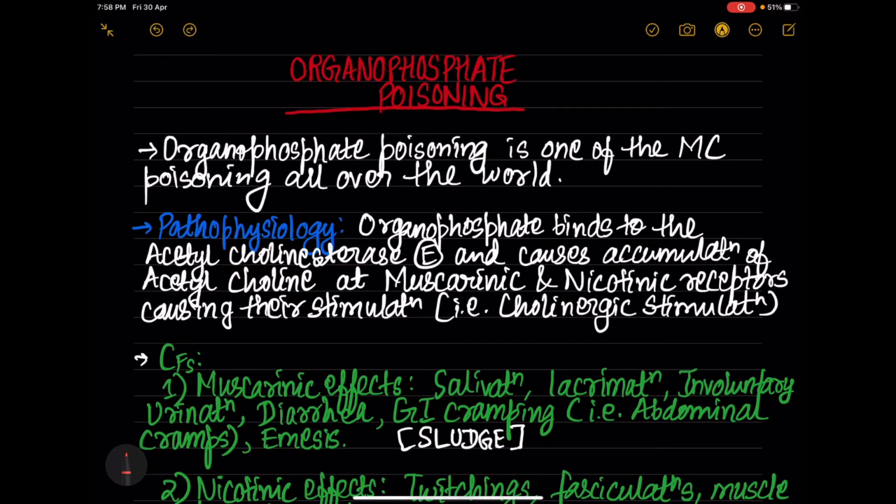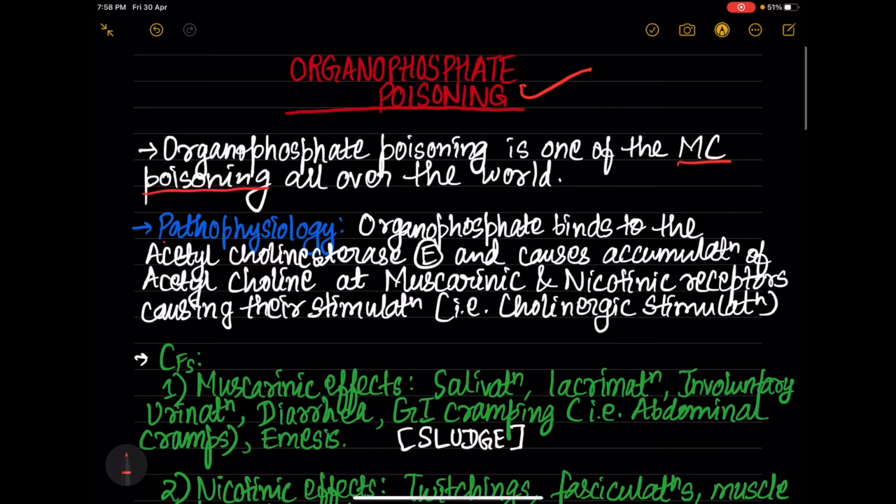Now without wasting any time further, let's get into today's topic, that is organophosphate poisoning. A very important topic from the university point of view and also from clinical practice. It is an important question in pharmacology as well as in medicine. So after listening to this video, you can write this for your pharmacology paper and also for your medicine paper. Organophosphate poisoning is one of the most common poisonings all over the world.